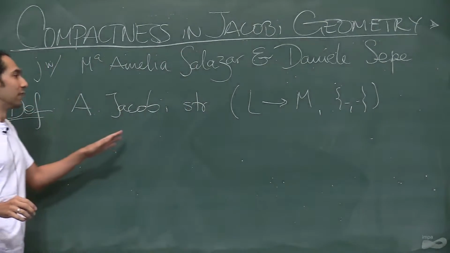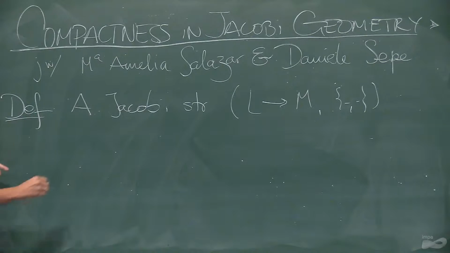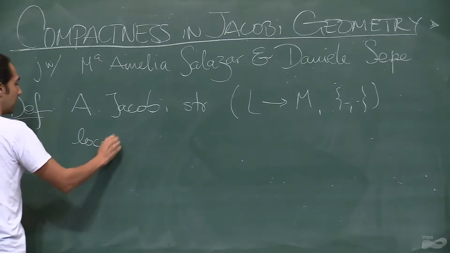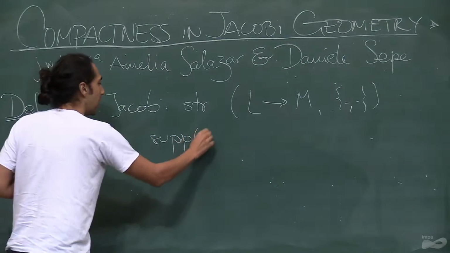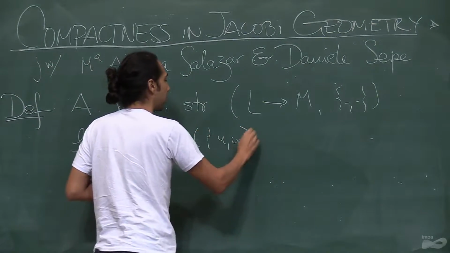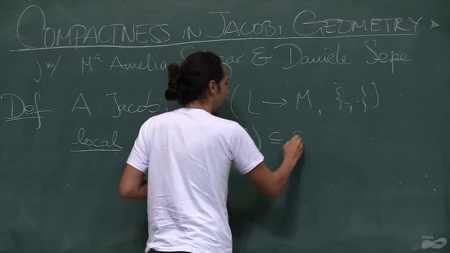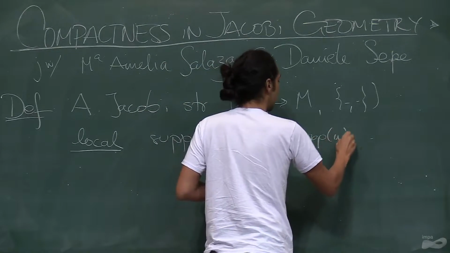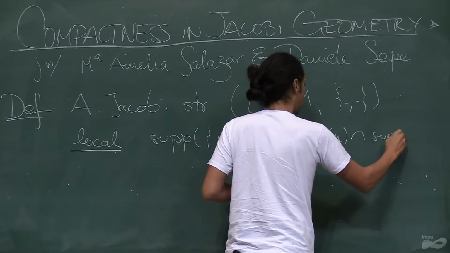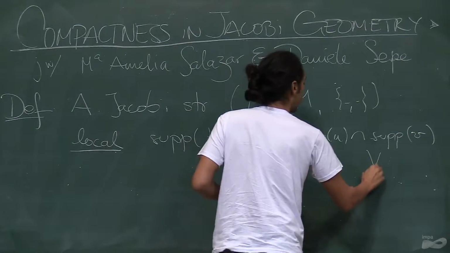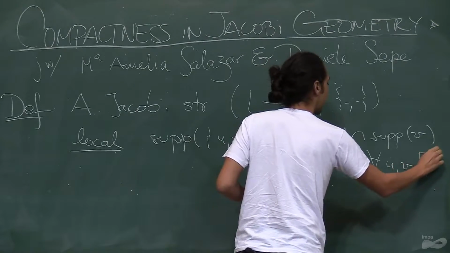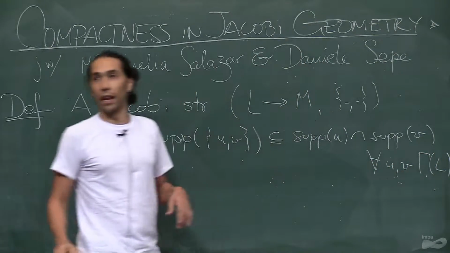In the case of the line bundle, this property is called local, and it's equivalent to the property that the support of the bracket of sections lies in the intersection of the supports of the sections, for u and v in the sections of a line bundle.